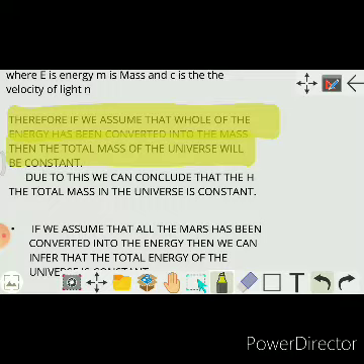This is how, on the basis of these facts, we can say that if we convert the whole mass into energy, the whole energy of the universe is fixed, and if we convert the whole energy into mass, the whole mass of the universe is fixed, right?